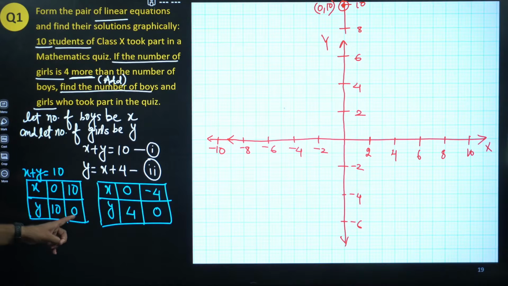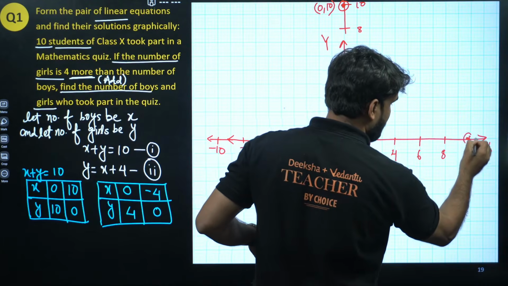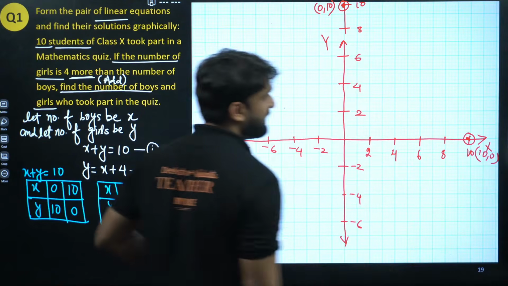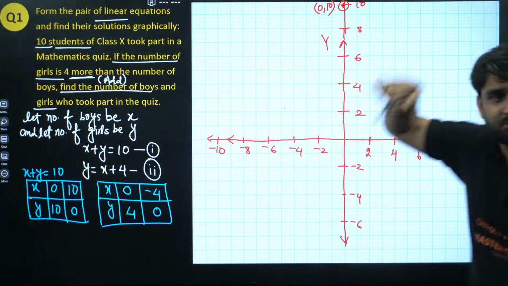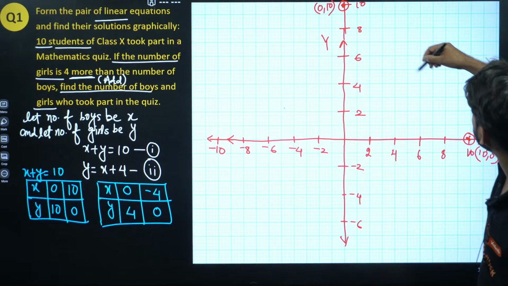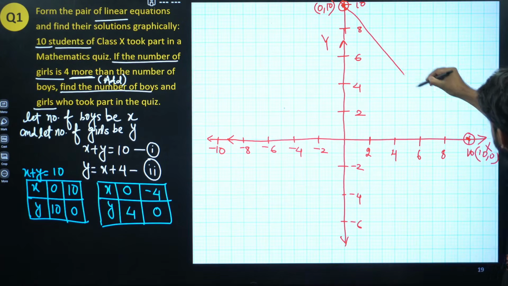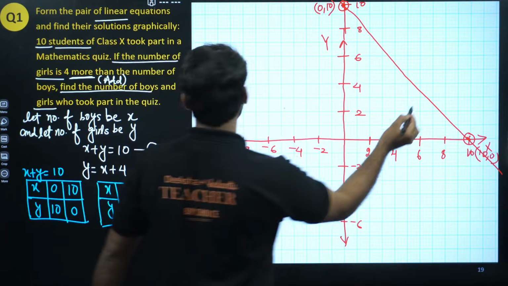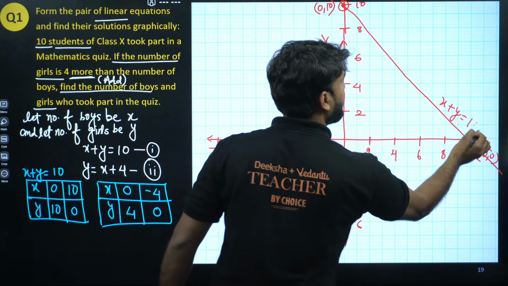Now, when y is 0, x is 10. So this is 10, 0. So we have this point and this point. Now, my dear champion, we can join the points. So if we join the points, okay, this is the straight line. And this is the straight line of which? This is the straight line of x plus y is equal to 10.